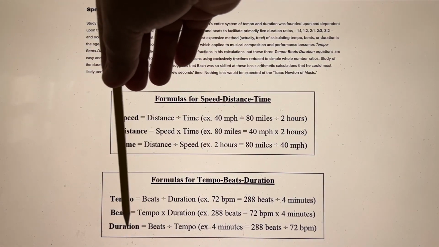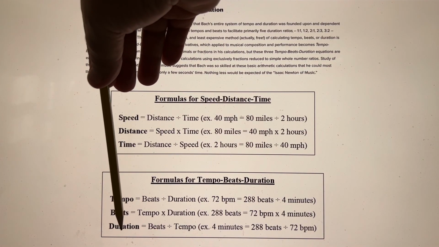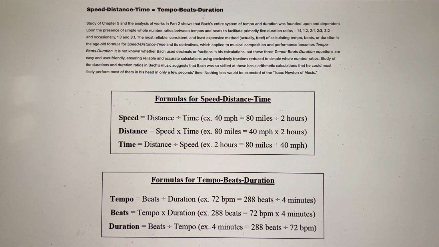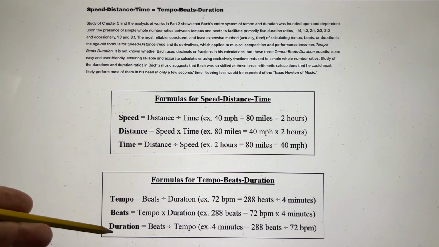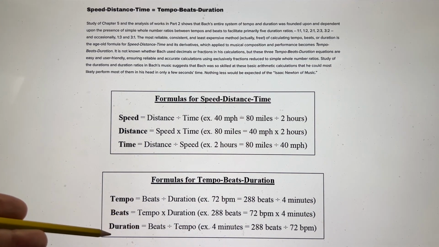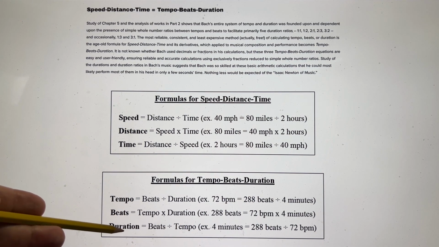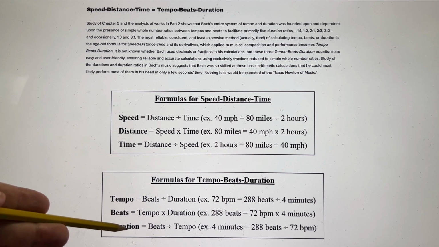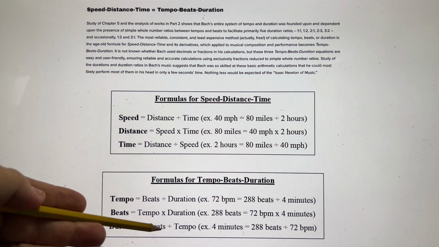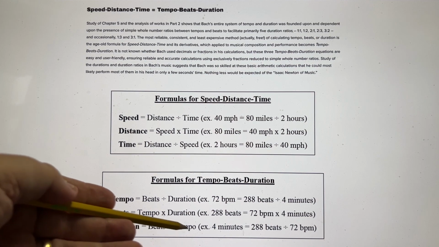And then if he didn't know the duration, let's say if he were working with a previously composed work and he wanted to compose another movement that was related to that, then he could have set up an equation something like this to figure out how long the second movement has to be with these number of beats and this tempo.